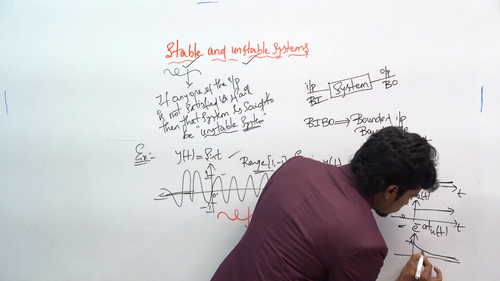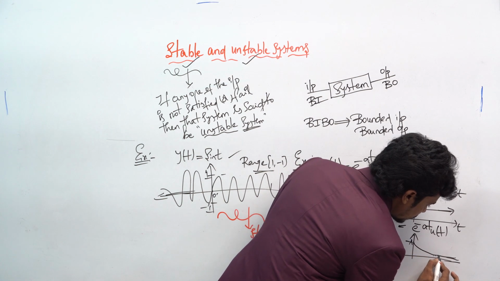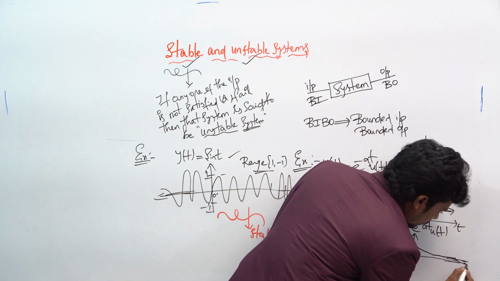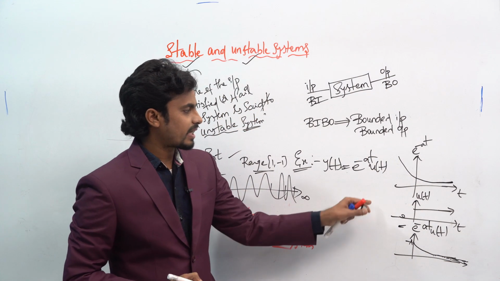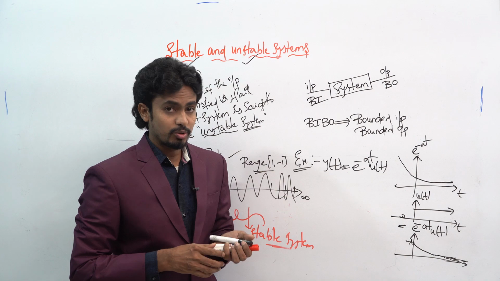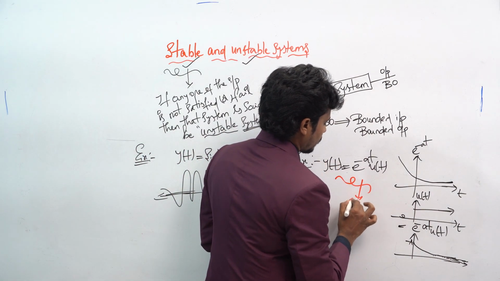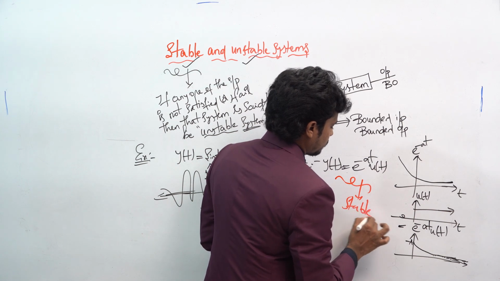It will go like this, reaching 0, but it will keep going on like this. Okay, hence this type of system is a stable system.